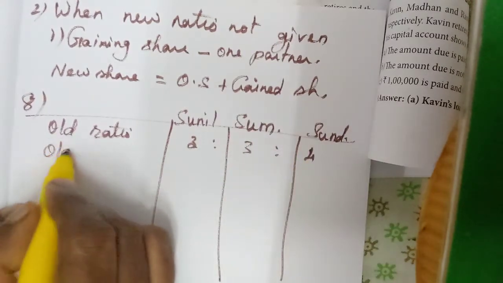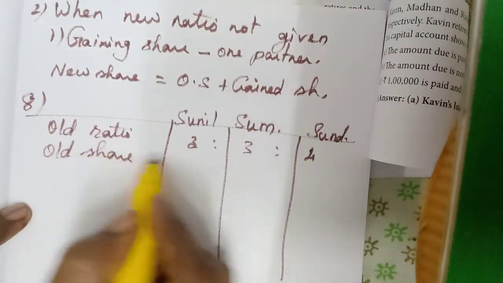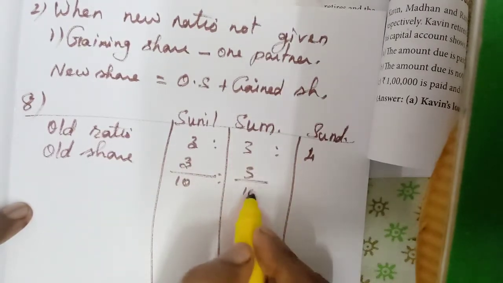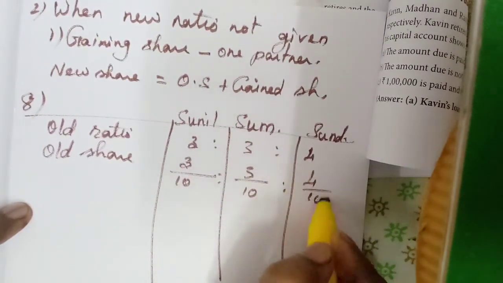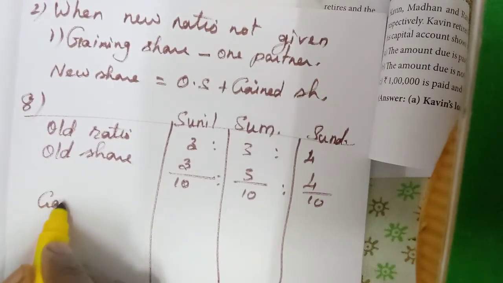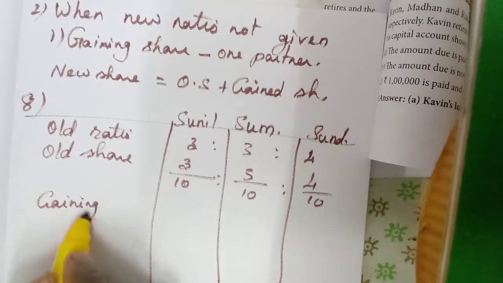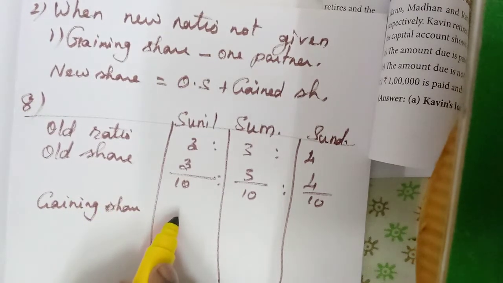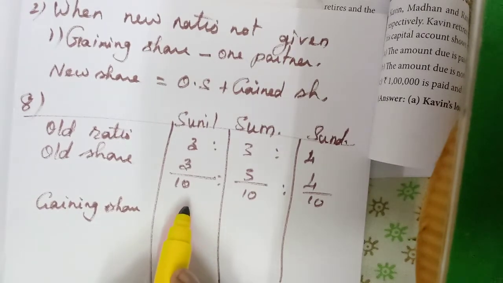So old share 3/10, 3/10, 4/10. Now gaining share. Entirely by Sunil. So who is retiring?